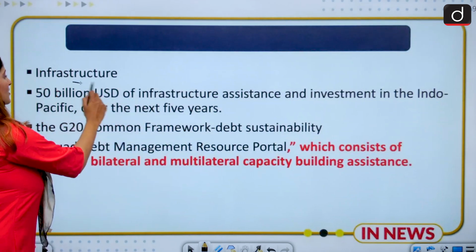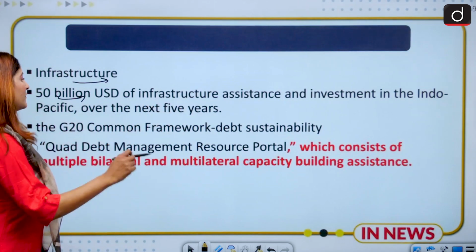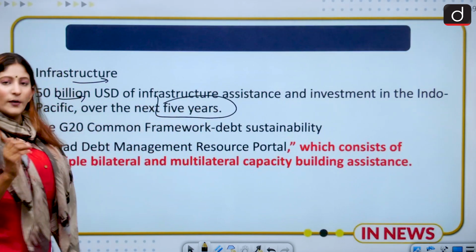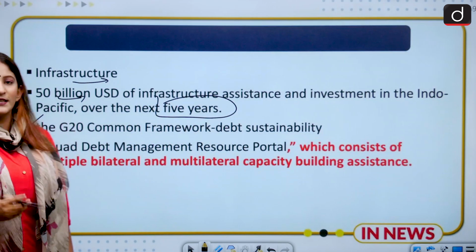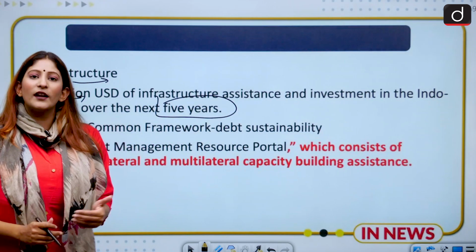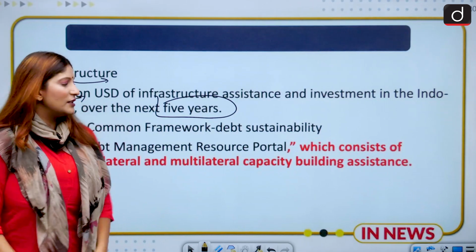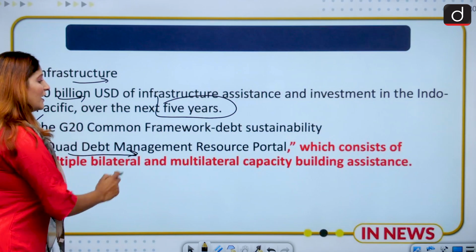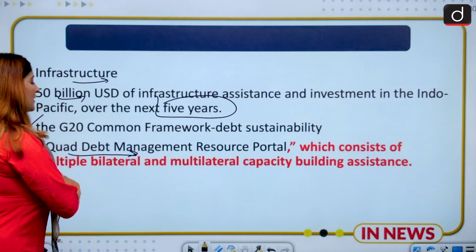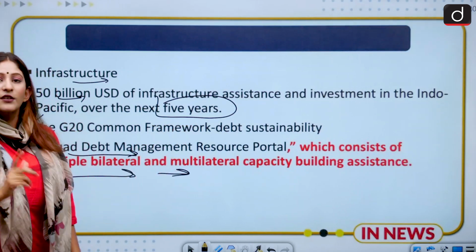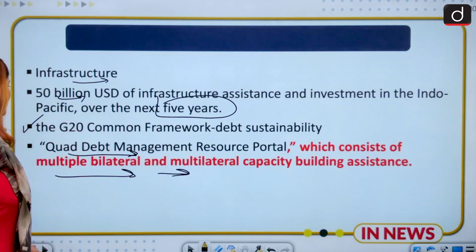Now, infrastructure: $50 billion of infrastructure assistance and investment will be given to the Indo-Pacific in the next 5 years. So here the corpus amount is important, and also the time period, 5 years. The G20 Common Framework on debt stability means that whichever countries have come under debt because of COVID-19 will also be relieved with the help of this sustainability program. And a Quad debt management resource portal has been launched in this particular summit. It will consist of two parameters, multiple bilateral and multilateral capacity building. So both bilateral and multilateral capacity building will be taken care of with the help of this debt management program.